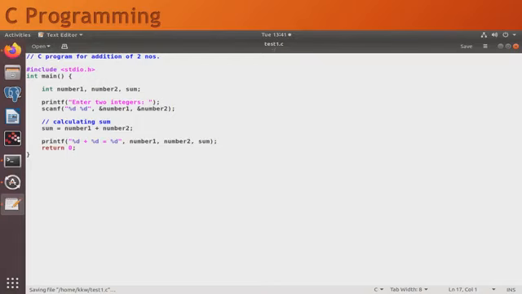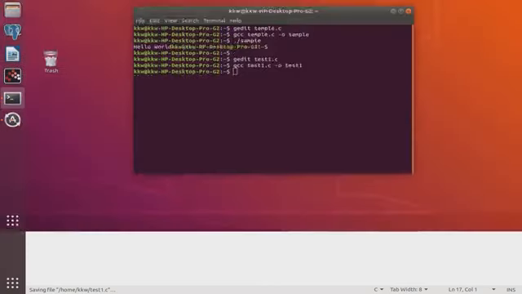It will be saved in the variable called sum. Now we will print this sum by using the printf statement, that is %d plus %d is equal to %d. The first %d will represent number1, the second will represent number2, and the third will represent the sum. And finally return 0, and this will end our C program. We will save this program and close the text editor.